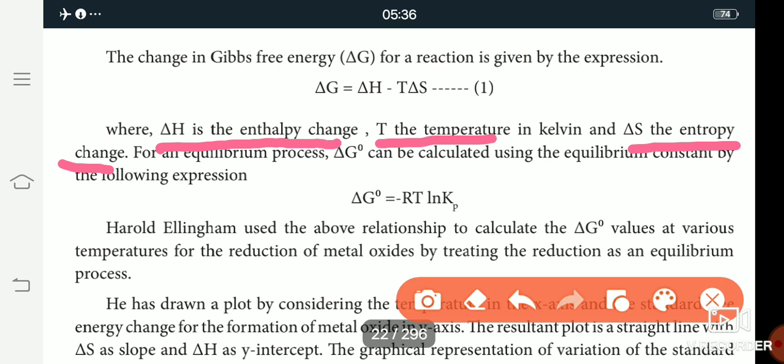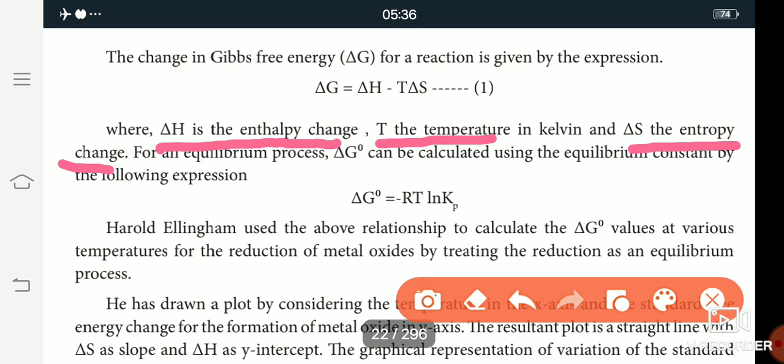Then in this reaction, the metal oxide is converted into metal. So it needs some energy. That energy is called the Gibbs free energy.